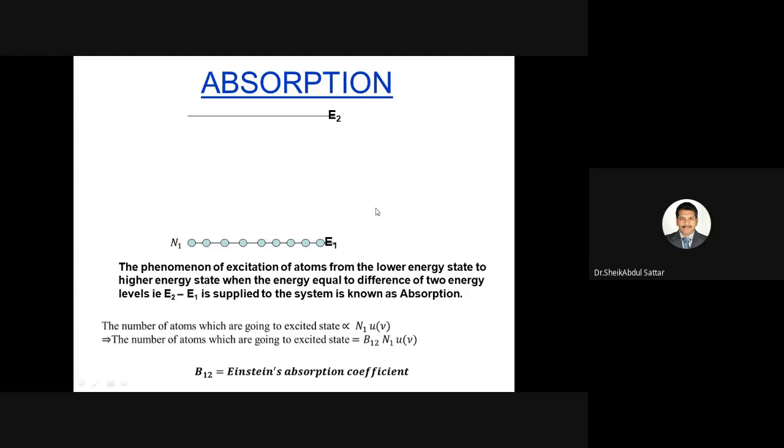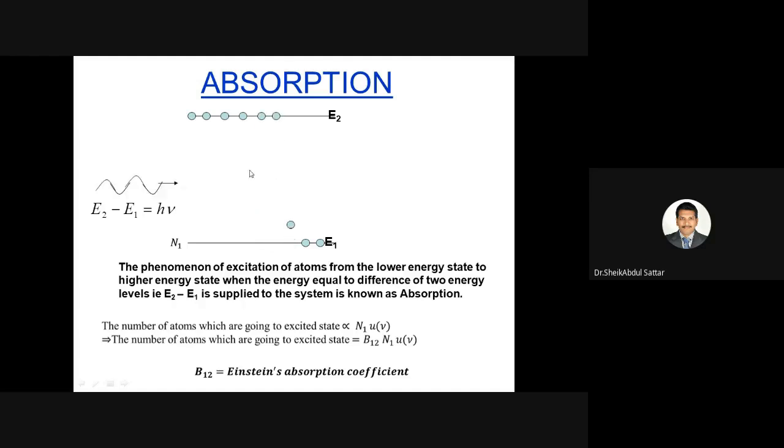E1 is the ground state and E2 is the first excited state. Most of the atoms are in the lower energy level because it is the more stable state. Now I am giving some energy in the form of radiation. The atom in the lower energy level absorbs the energy and goes to the excited state. This phenomenon is called absorption.